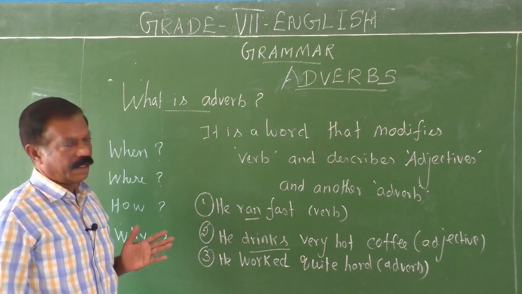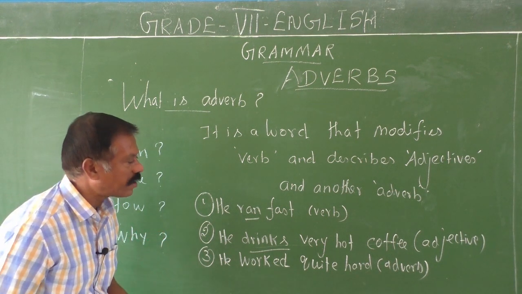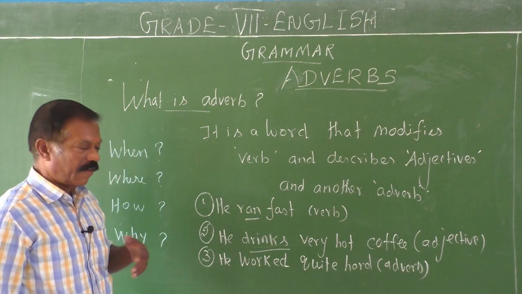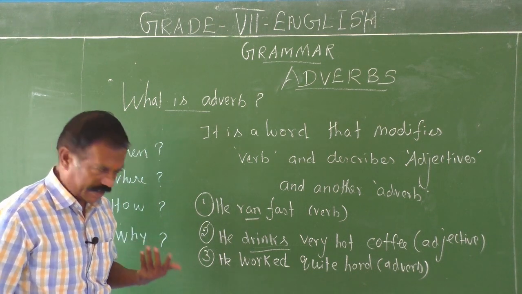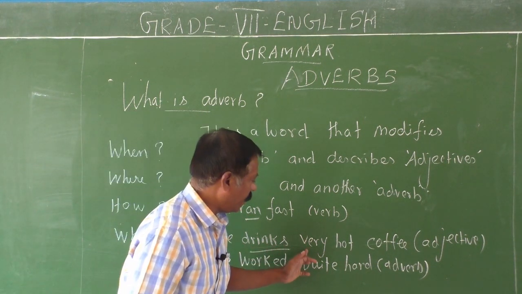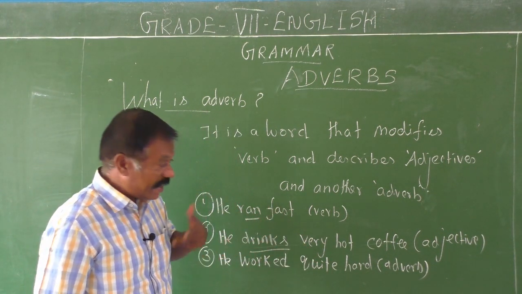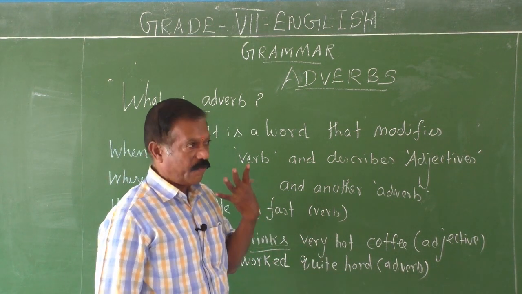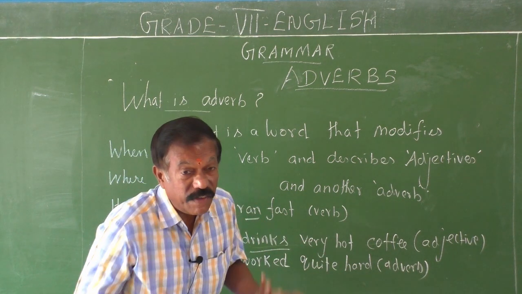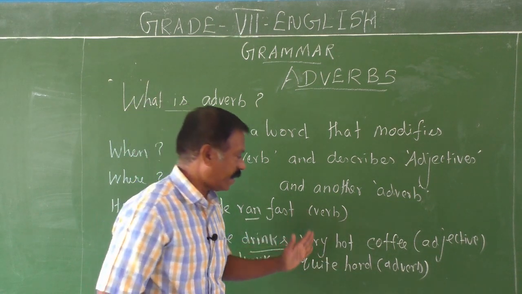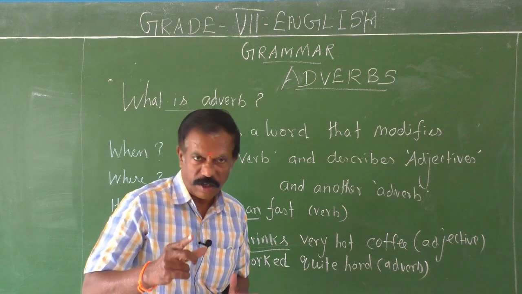In the second example, he drinks very hot coffee. He is the subject, drinks is the verb, very is an adverb, hot is an adjective, coffee is a noun. So here this adverb very describes another adjective, hot. The coffee is very hot. How hot is it? Very hot. So it describes an adjective, hot, therefore it is an adverb. Could you follow me children?